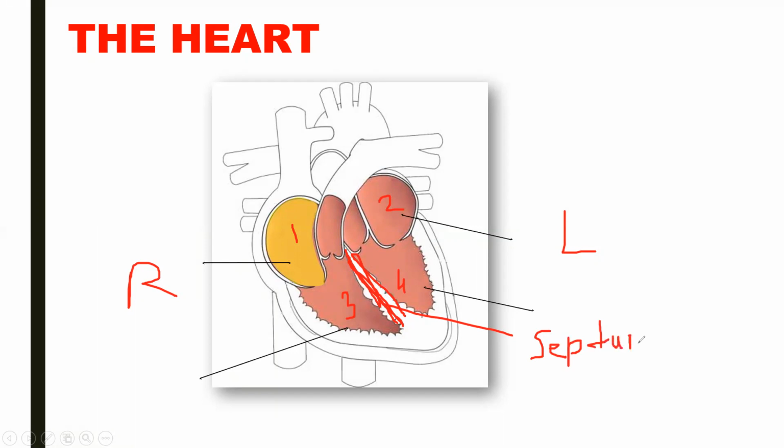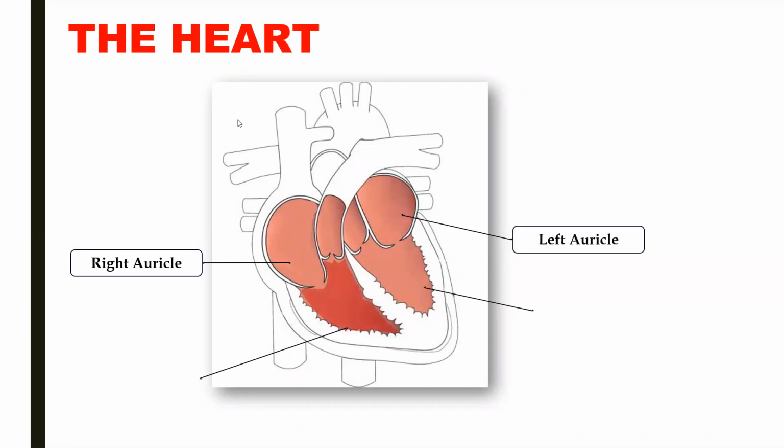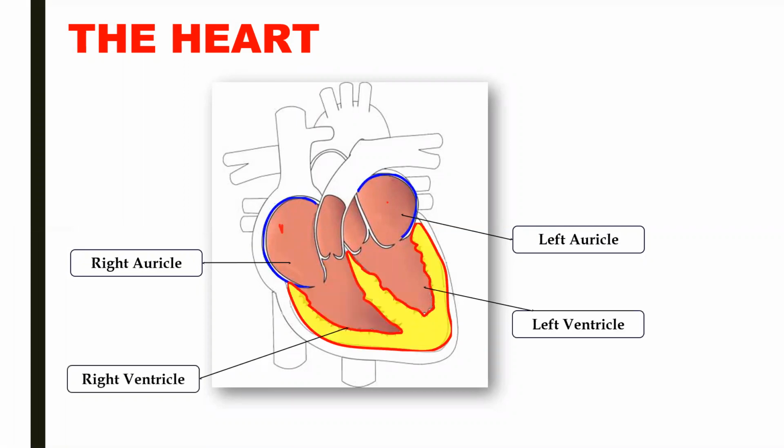This is septum. Now let us see the chambers of the heart. Now the first chamber is called right auricle. You have to remember that upper chambers are called auricle or atria. Plural is atria, singular is atrium. So this atrium is called right atrium, or right auricle. This is left auricle. The lower chambers are called ventricles. So you can see here this is right ventricle and this is left ventricle.